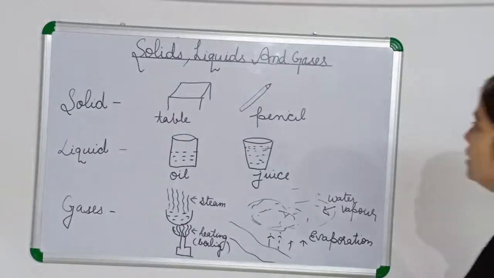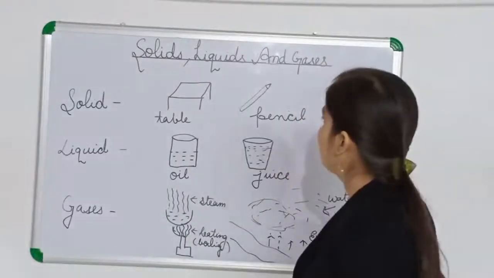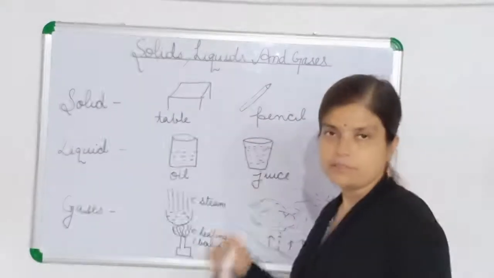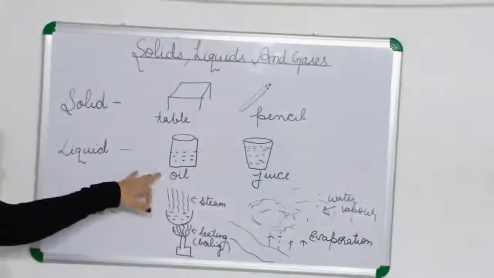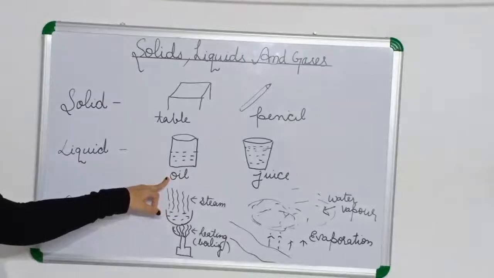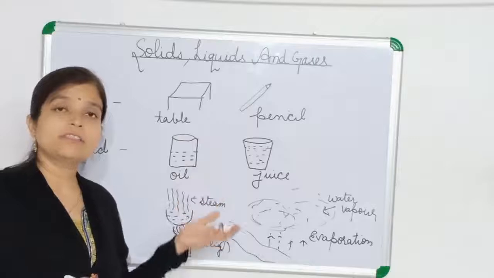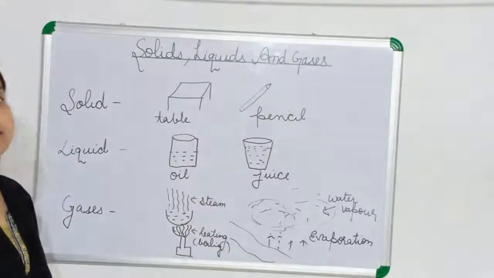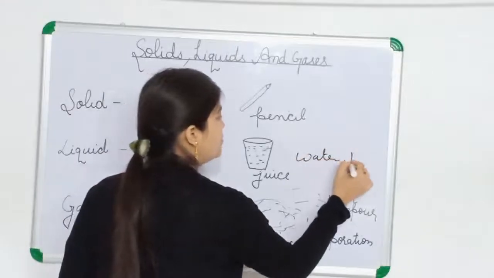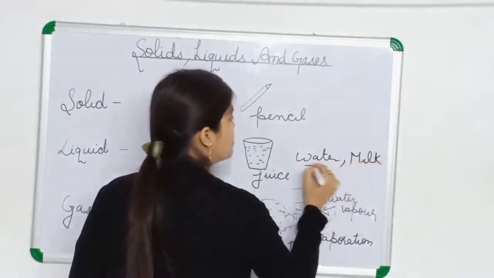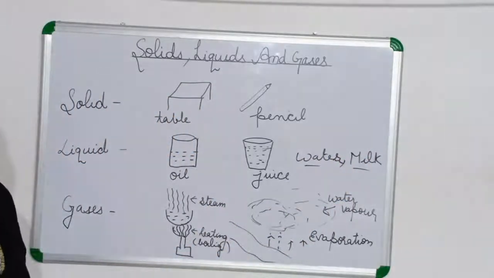So here you can see two examples I have given. This is a table, okay, and this is a pencil. This is the solid form, okay. Now you can see another example, oil. You have seen oil, juice we have seen, and the water you are drinking, and then milk, okay. Water and milk. These all are liquid form.